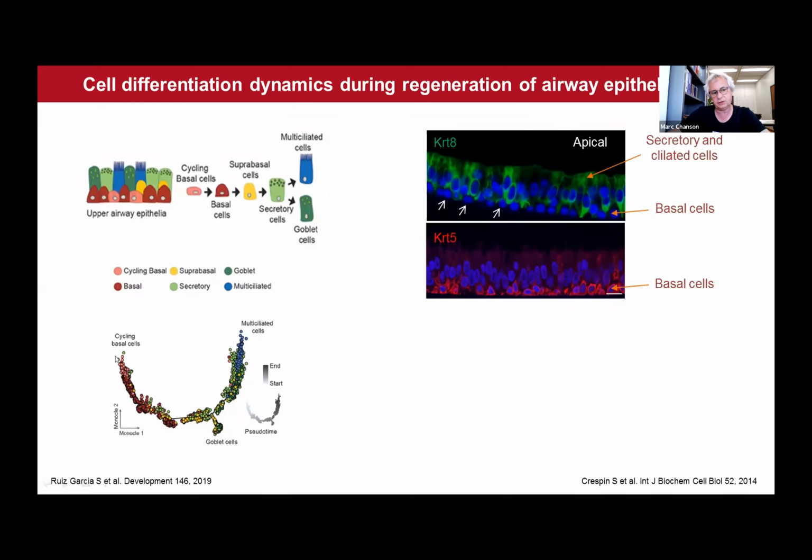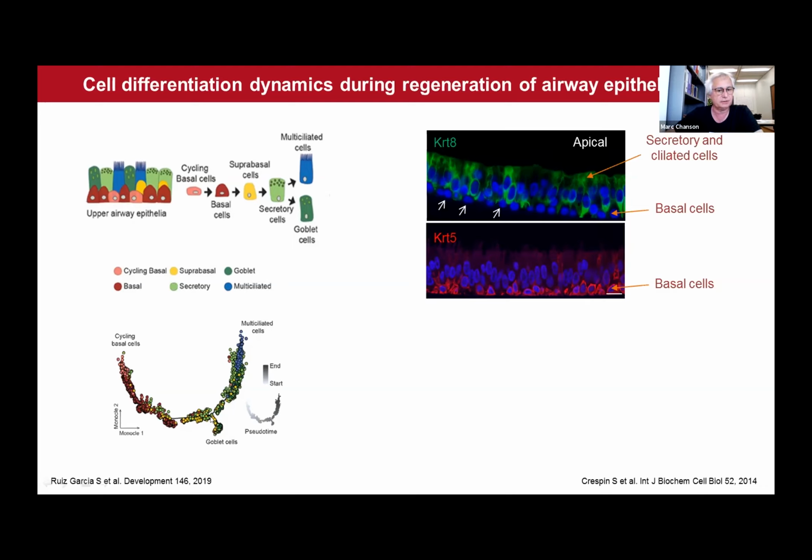This is a rather fast mechanism, taking a couple of days and leading to the generation of some early progenitor cells, the suprabasal cells and the secretory cells, as can be seen here. And this process goes on until the wound is closed or the naked area is totally covered.